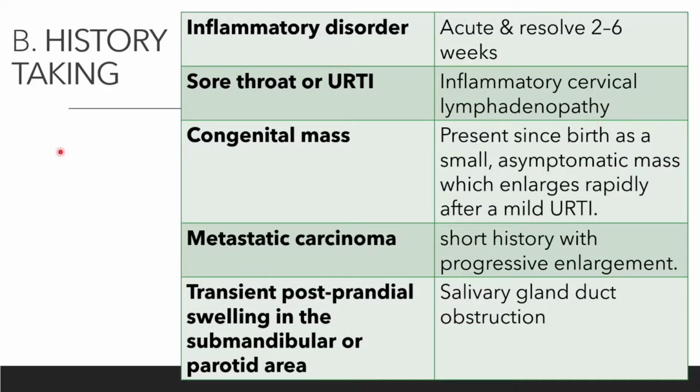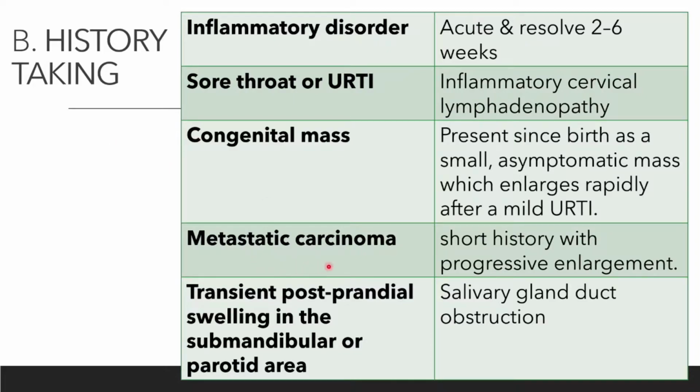Okay, so in history taking, usually ni basically the disease and what are the corresponding dia punya history lah. So kalau kita dapat patient yang history macam ni, kita boleh think of this disease. Kalau macam inflammatory disorder, usually patient cakap dia acute dan resolve 2 to 6 weeks. Ni common in children. Kalau sore throat or URTI, inflammatory cervical lymphadenopathy. The congenital mass usually presents first as a small asymptomatic mass which enlarges after a mild URTI. Tapi congenital mass ni dia also can macam masa child tak ada pun, tapi yang adult nanti ada.